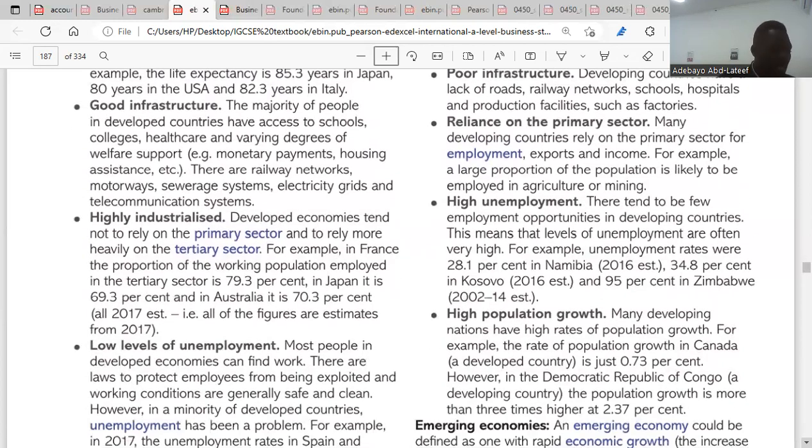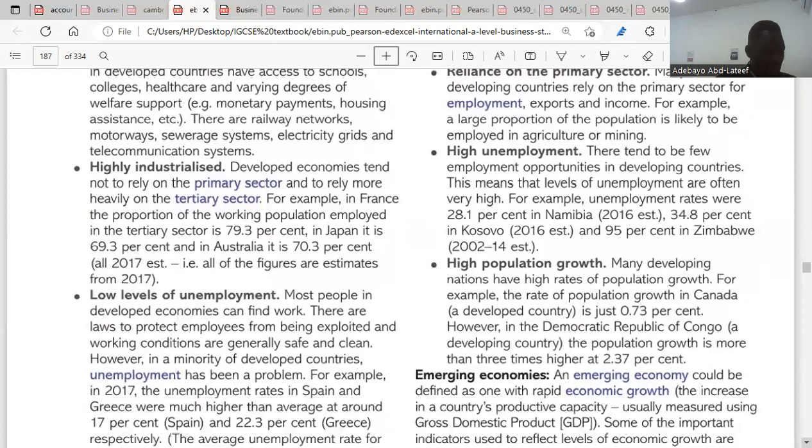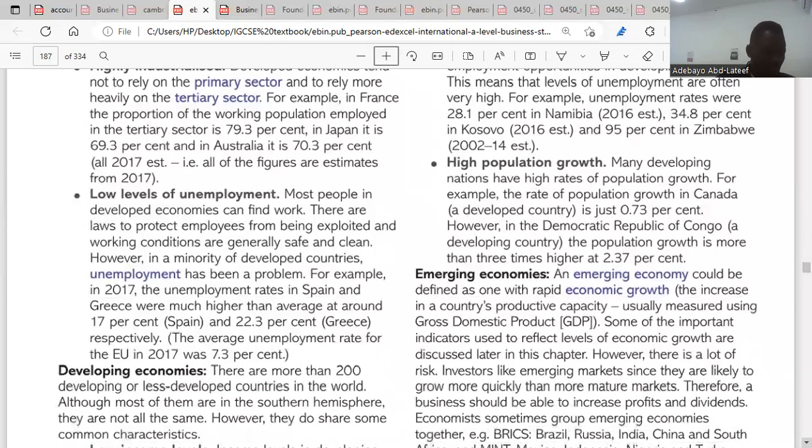Then the next one is high unemployment. There tend to be few employment opportunities in developing countries. So in developing countries, employment opportunities are rare. They don't really have opportunities for jobs. Then the next one is high population growth. They have a high population growth rate because in such economy, they are not literate. So they lack a lot of information regarding birth, regarding even death, regarding healthcare. So it becomes difficult for them to manage their population.